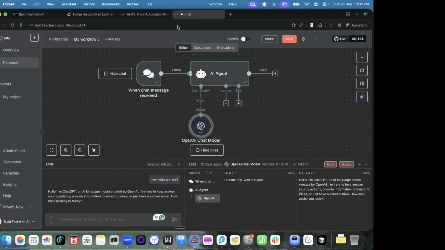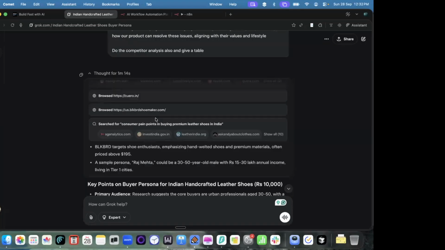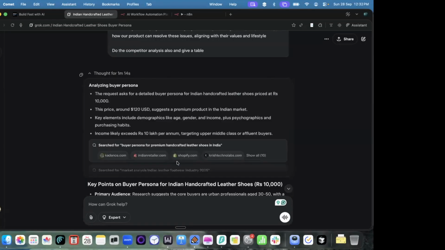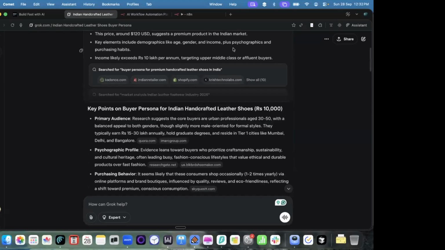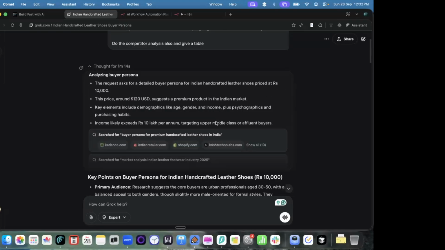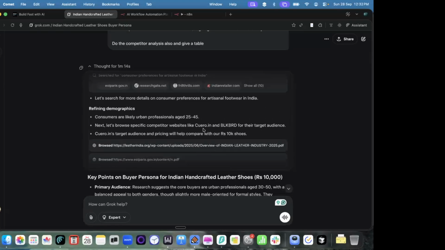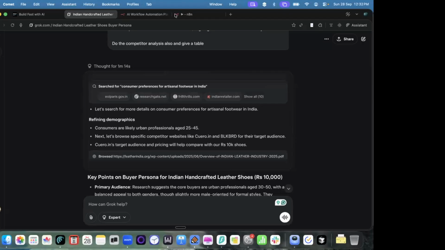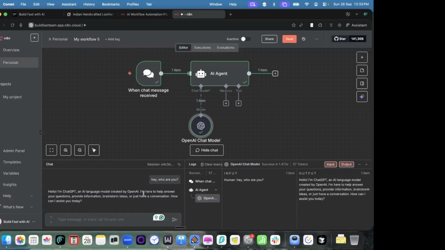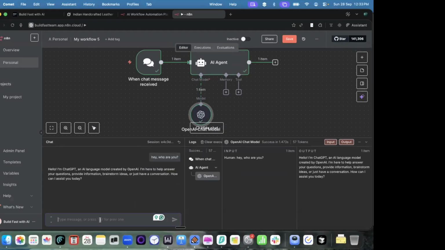Now, one thing that our agent was doing earlier is that it's able to search the internet. This deep research agent that we have used is able to search the internet. It's going to different websites and reading them. But the agent that we have created now cannot search the internet.